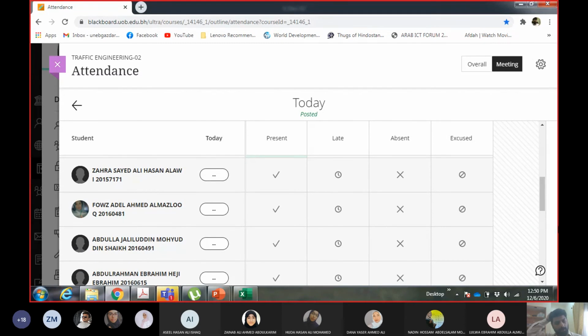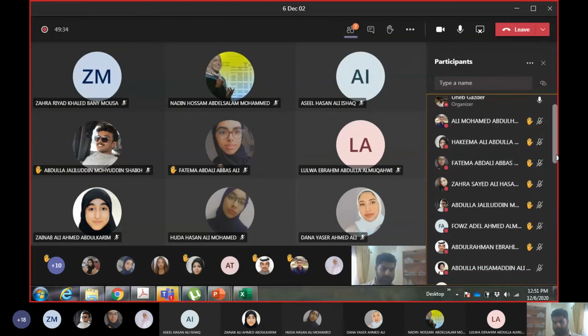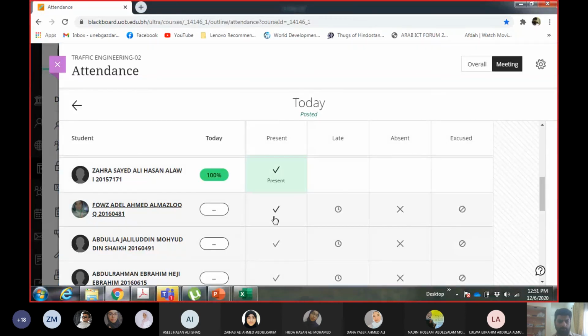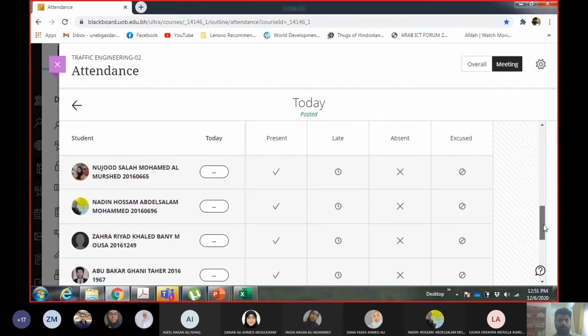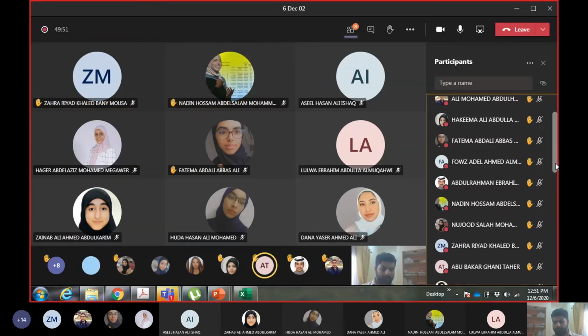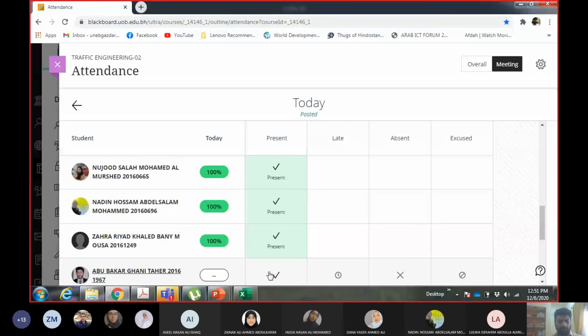Zahra Sayyid, Fawaz Adil, Abdullah Jaliluddin, Abdul Rahman Ibrahim. Nuju Salah, Nadine Hussam, Zahra Riyad, Abu Bakr Ghani. If I have marked your attendance, you can lower your hand.